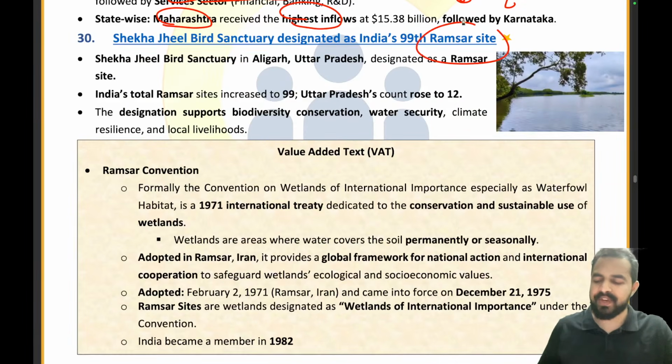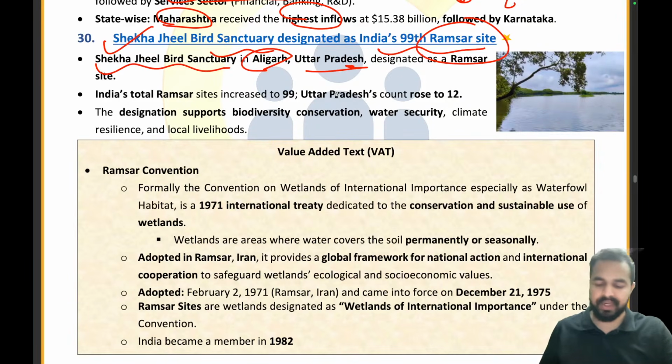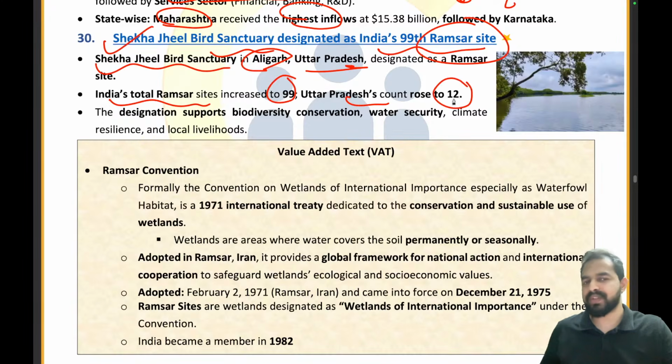my dear friends, and it is very, very important one. So Sheikh Jheel Bird Sanctuary, designated as India's 99th Ramsar site. Sheikh Jheel Bird Sanctuary in Aligarh, Uttar Pradesh has been designated as a Ramsar site. These are the wetlands which are declared as Ramsar sites under the Ramsar Convention. We will be discussing that. So India's total Ramsar sites has increased to 99 now, and Uttar Pradesh now has 12 Ramsar sites in